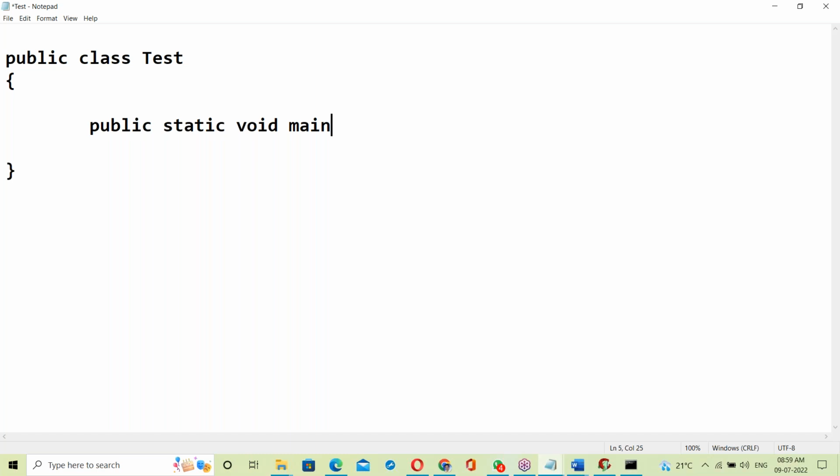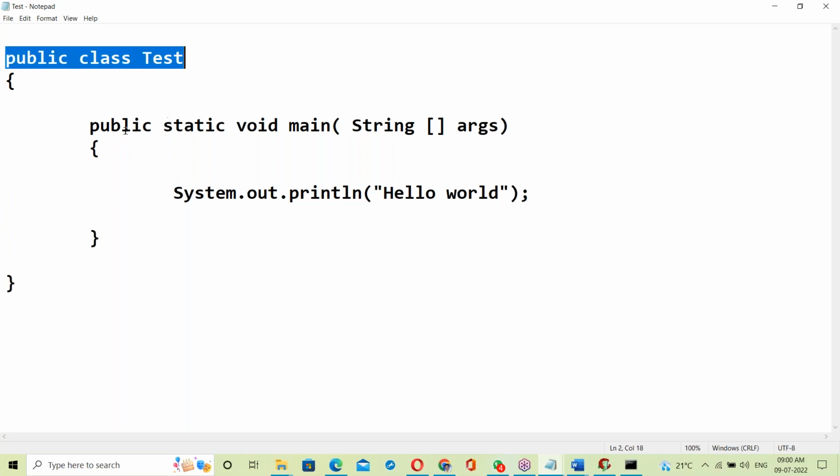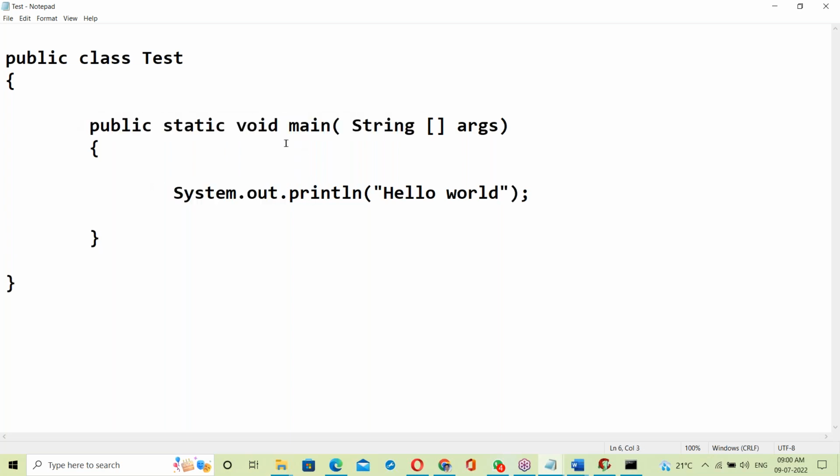See, public static void main, String square brackets args. System.out.println, Hello World. Save.